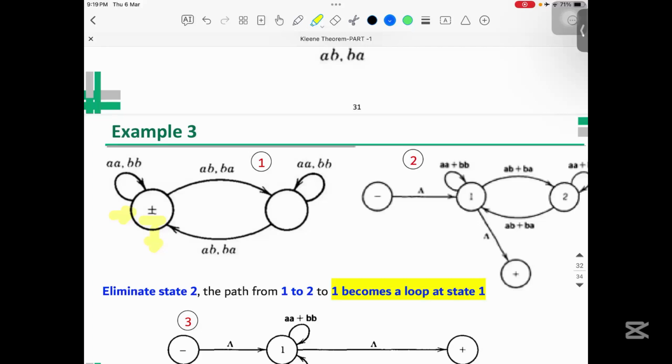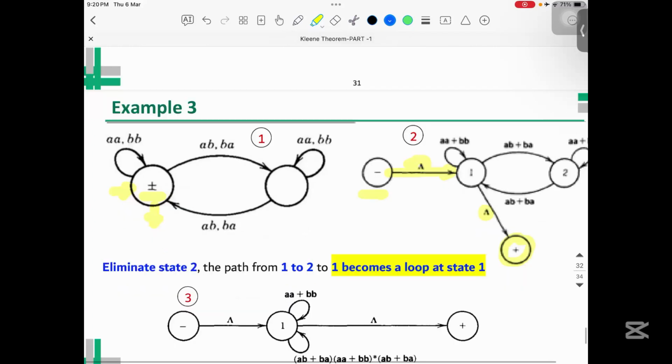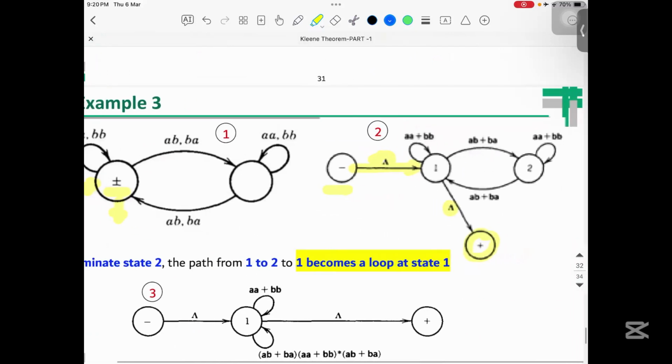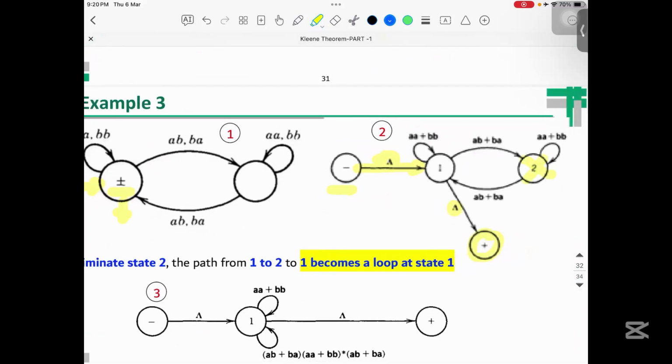What we need to do is define a new initial state and mark the transition as a null move, and make a new final state with a null transition. And then, if you have this diagram, let's first eliminate 2.